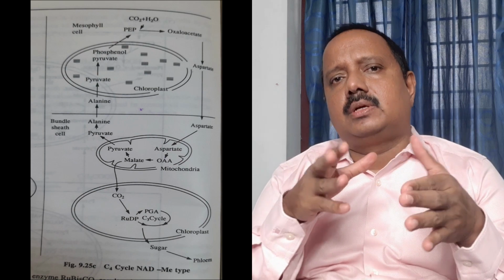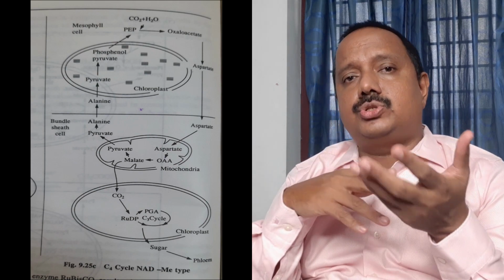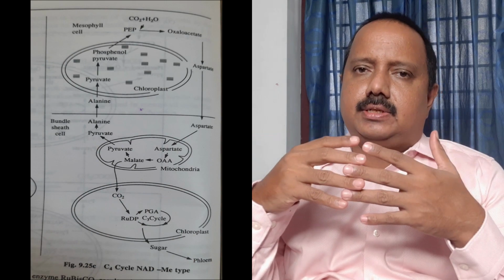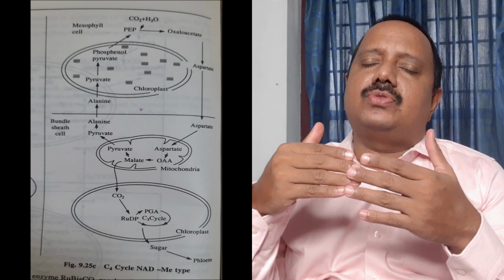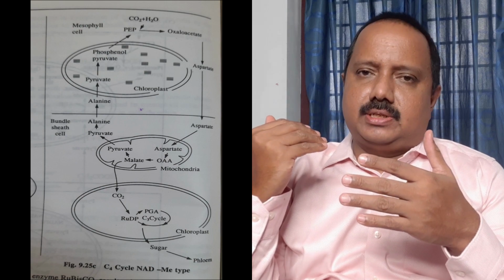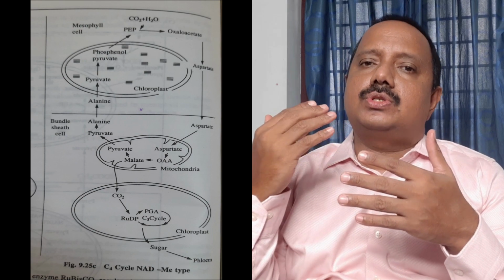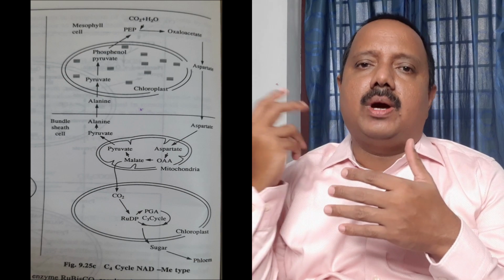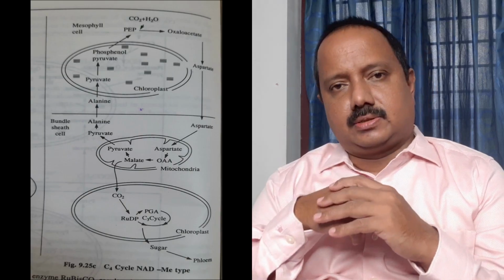In the next step, the oxaloacetic acid gets reduced to malic acid and aspartic acid. This malic acid moves from the mesophyll cells to the bundle sheath cells. Malic acid is a 4-carbon compound. It moves through the cells to the bundle sheath cells where the C3 cycle occurs. The malate is decarboxylated in the bundle sheath cells with the help of the enzyme NADP malic enzyme to produce the pyruvic acid. There are 3 mechanisms for the C4 cycle again